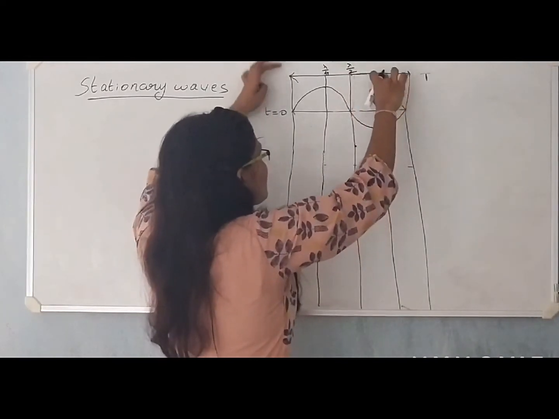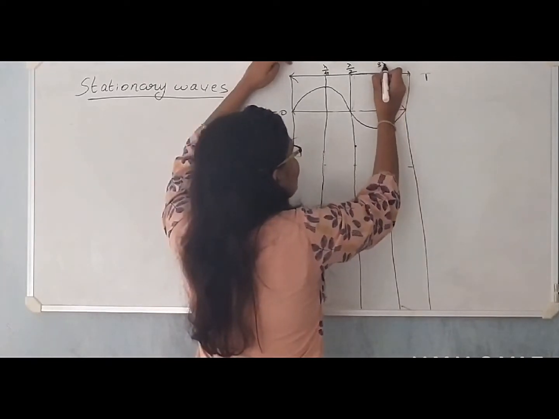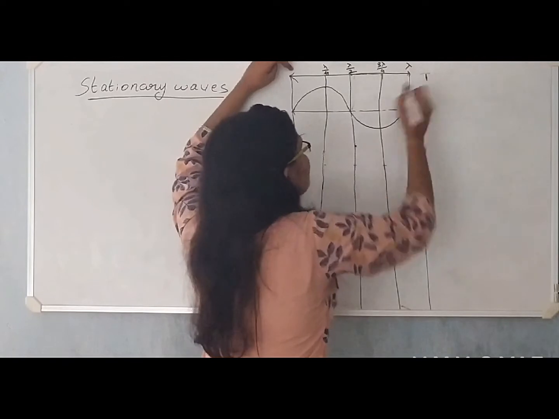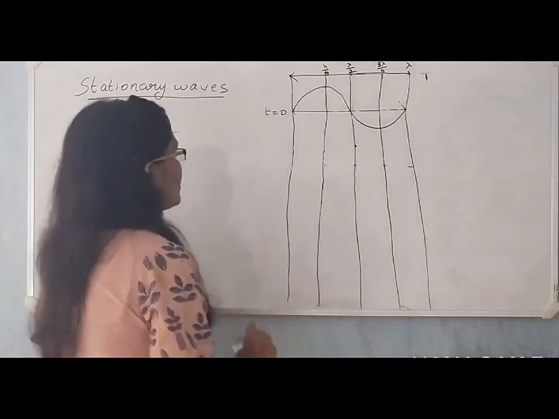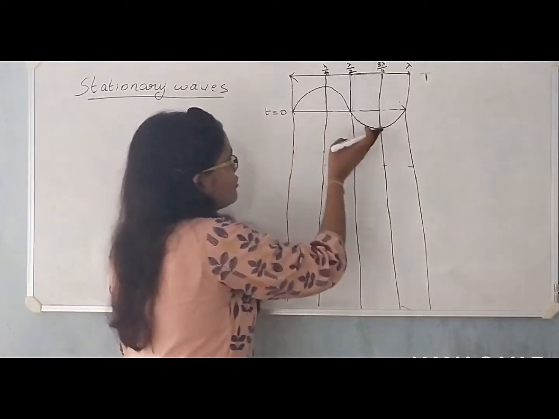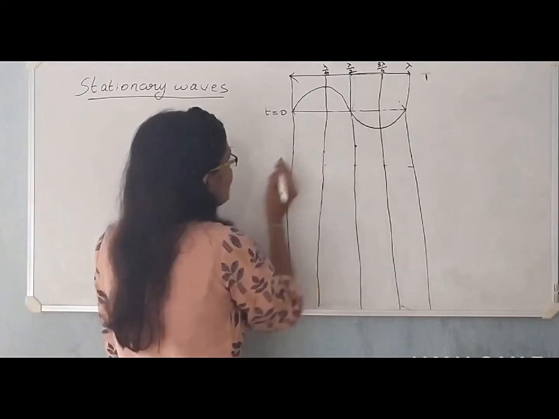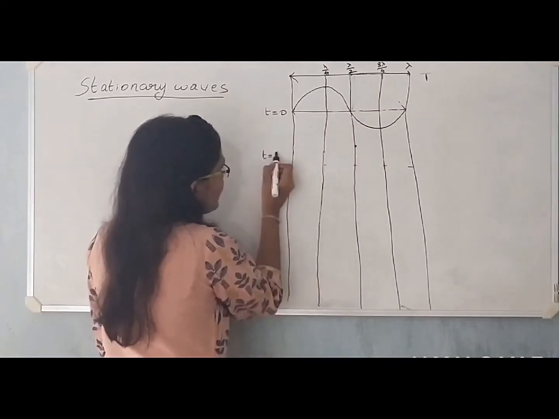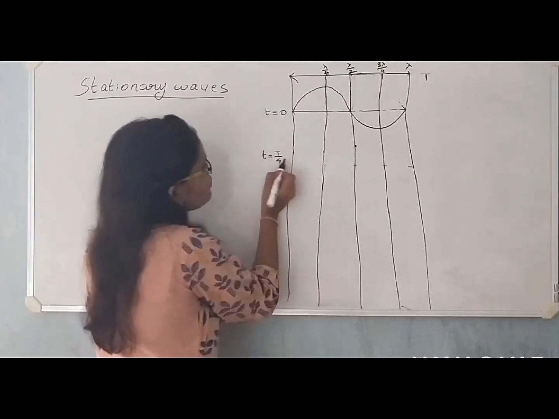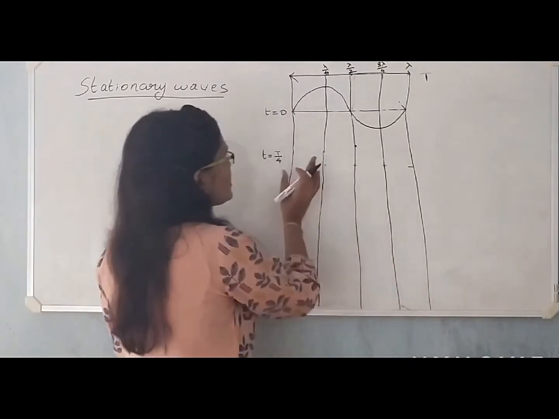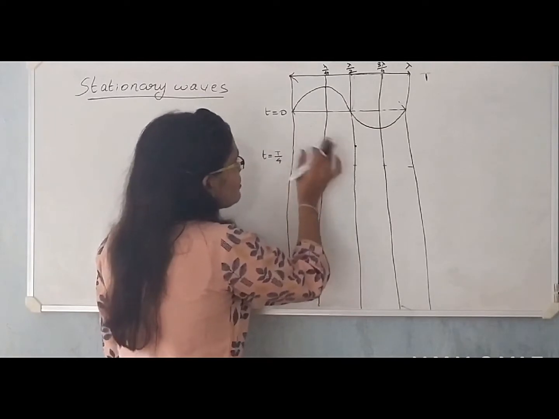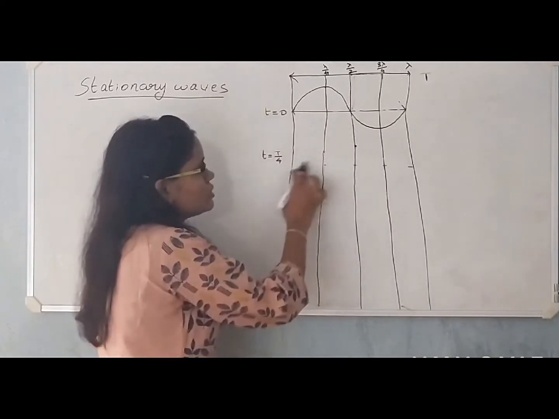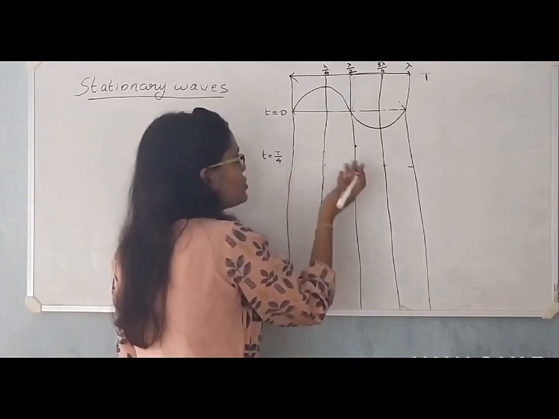This distance will be 3 lambda over 4, and this distance will be 4 lambda over 4, that is nothing but the wavelength. Now when this wave moves in this direction, let us consider how it looks in this section at t equal to 1 by 4th of the time period. In 1 by 4th of a time period, the wave travels 1 by 4th of this distance.